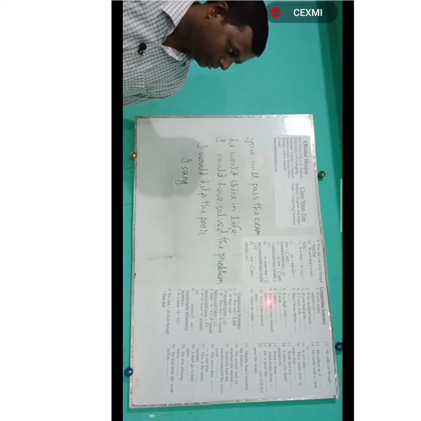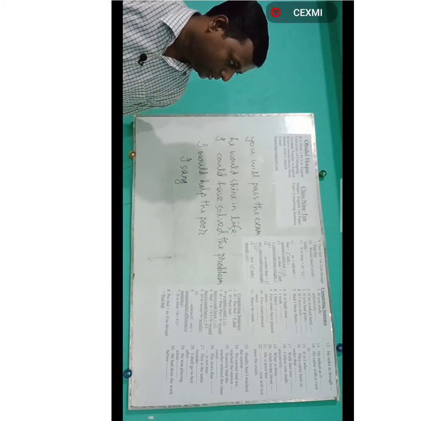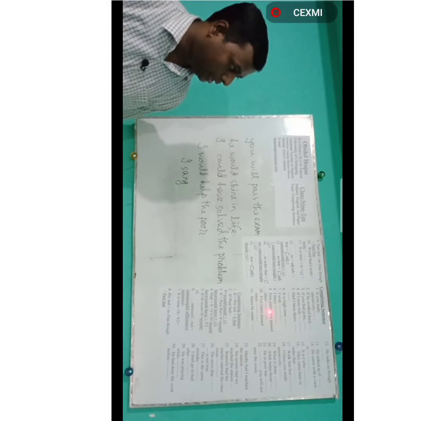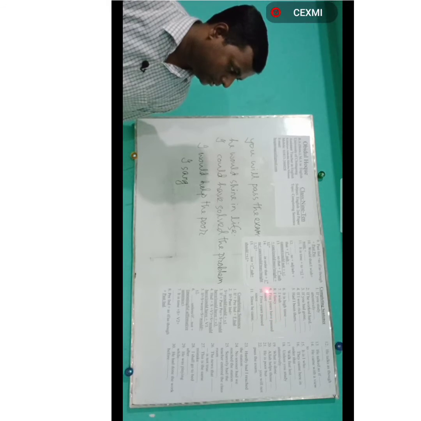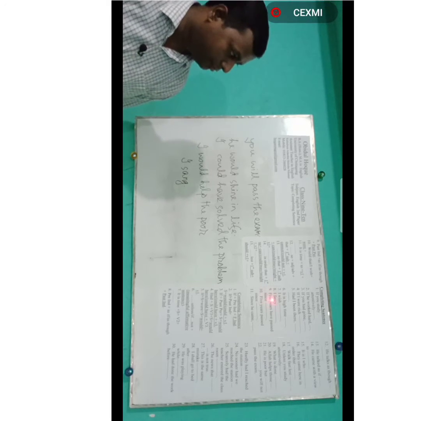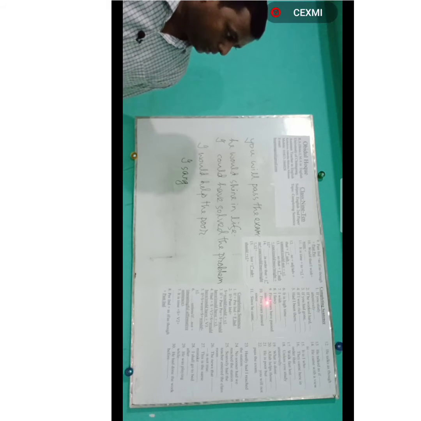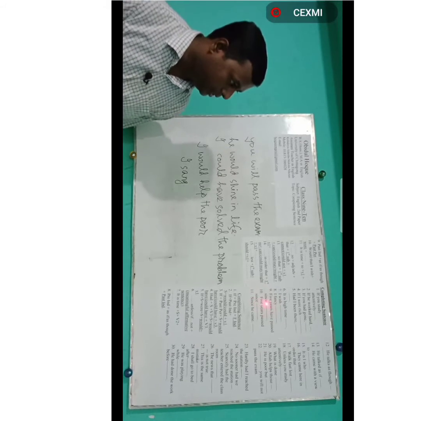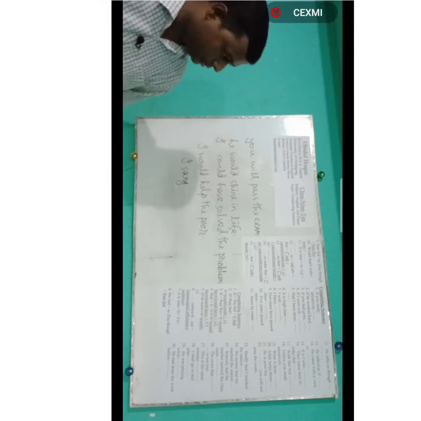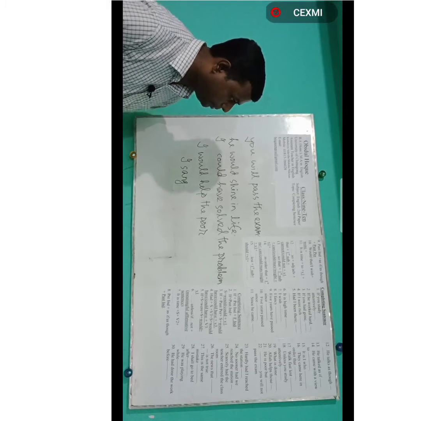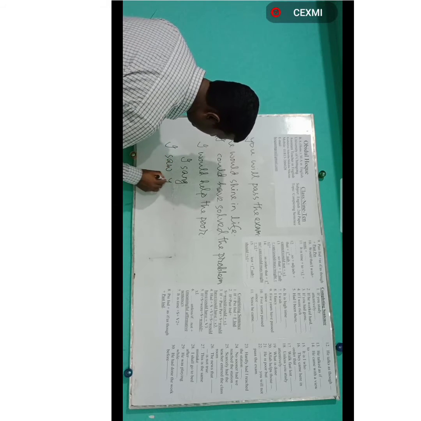Then number 9. 5 years have passed since. Which tense is 5 years have passed? You see that 5 years is subject, have is the auxiliary verb, passed is the past participle form of the verb. This is present perfect tense. If there is present perfect tense before since, then the correct tense to use after since is past indefinite tense. 5 years have passed since. Any meaningful past indefinite tense clause should be used here. 5 years have passed since I saw you.